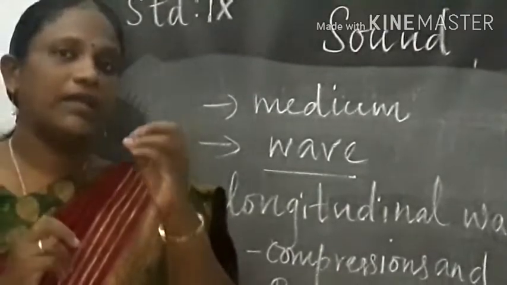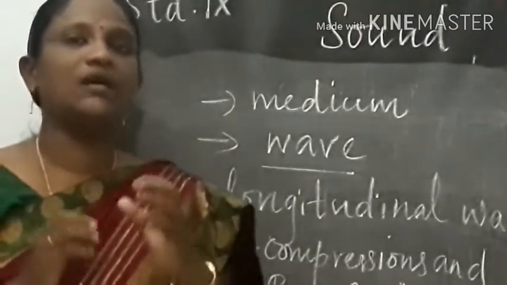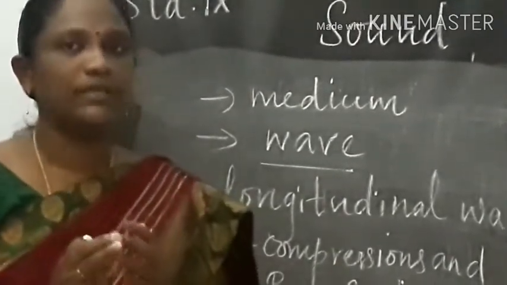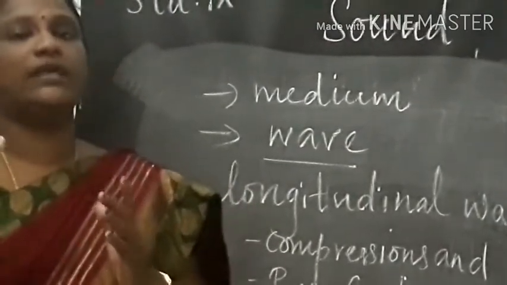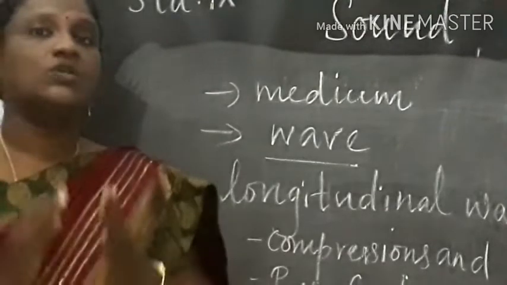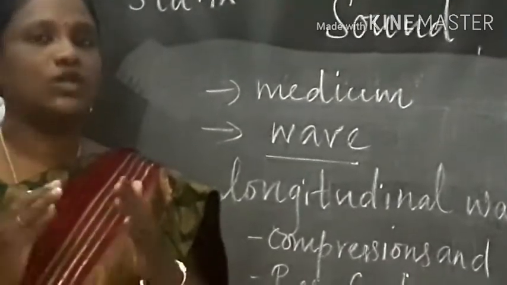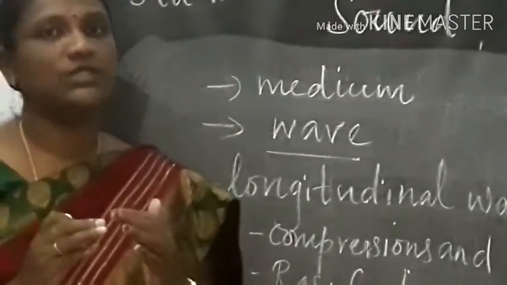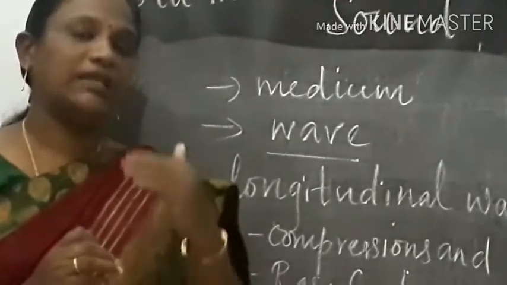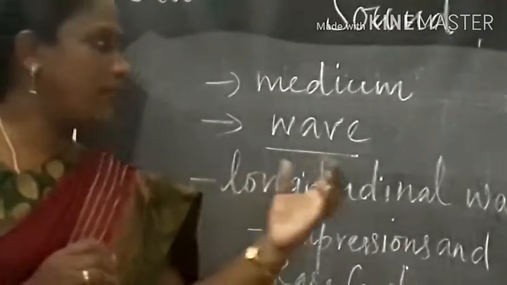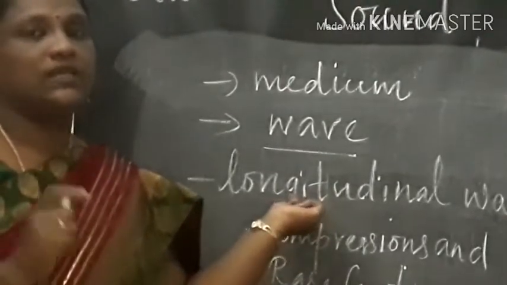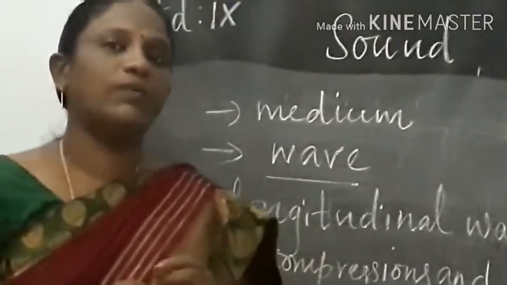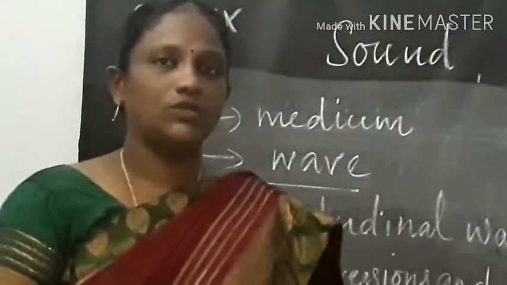So the region in which the particles are very close is called a compression, and the region in which the particles are far apart is called a rarefaction. So a longitudinal wave travels in the form of compressions and rarefactions, and a sound wave also travels as a longitudinal wave, so we can say that a sound wave is also a longitudinal wave.